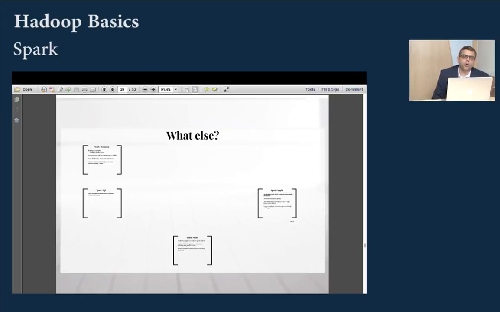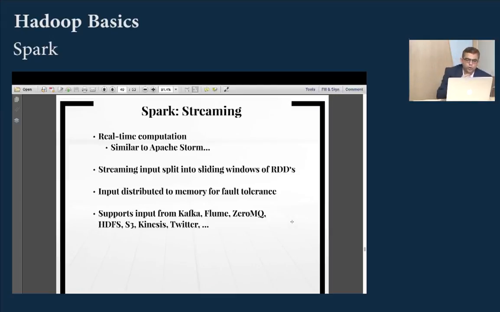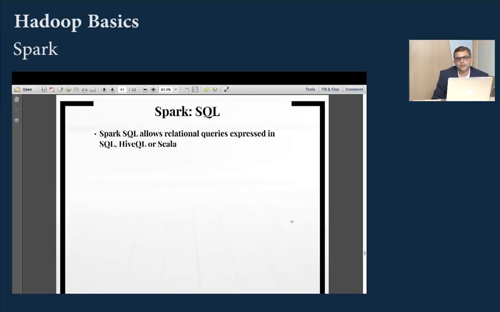So let's quickly look at the other ecosystem projects that are building on top of Spark. One of the projects is Spark Streaming. Spark Streaming basically is there for real-time data. Let's say you get data from Twitter. Spark can basically bundle those tweets into a bunch of batches and let you process the data for that particular batch. That is what Spark Streaming does for you. Spark SQL is a SQL layer on top of Spark, as good as Hive on Spark, and could easily give you 30 to 100 times faster SQL performance than Hive.